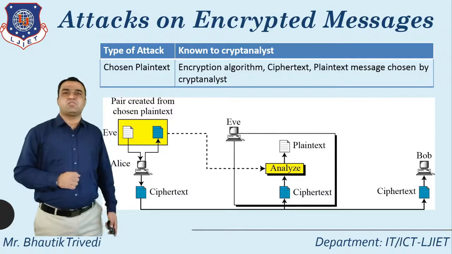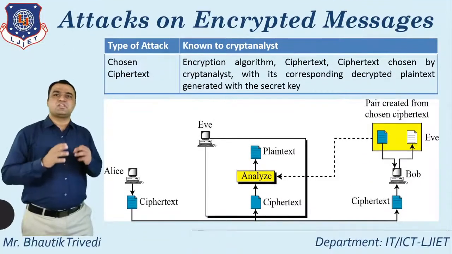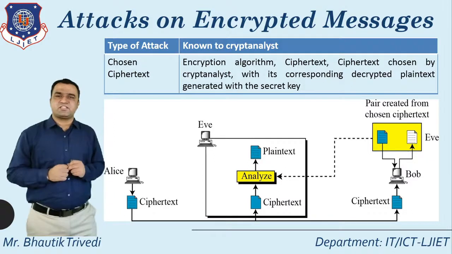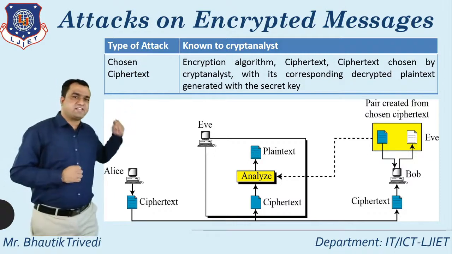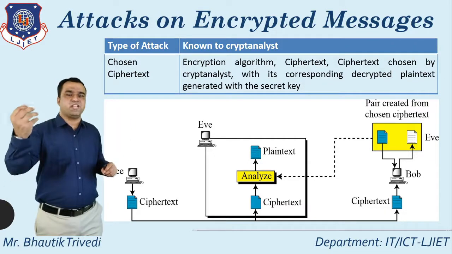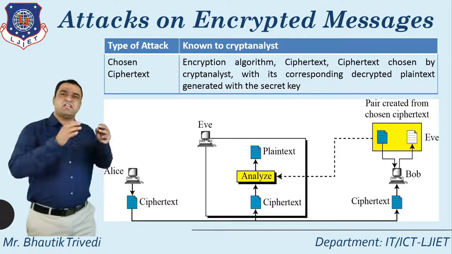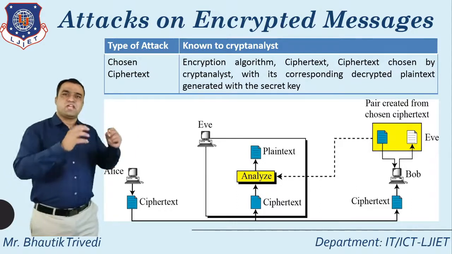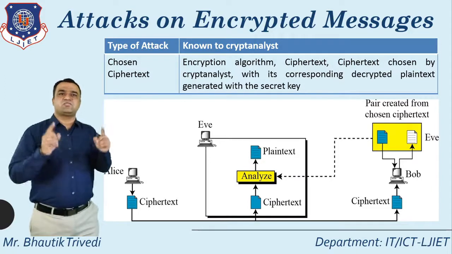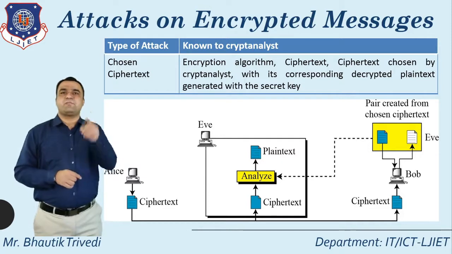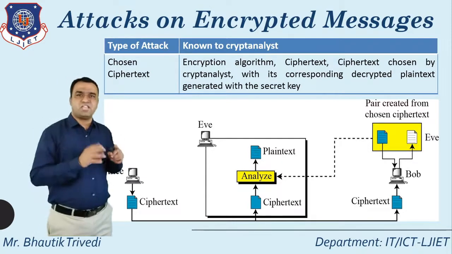After that, attack number 4, chosen ciphertext. Again, the procedure remains as it is, with the only change on the right hand side. Whatever the selection from the left hand side in the previous one, here in chosen ciphertext, the cryptanalyst knows the encryption algorithm, the ciphertext, and the ciphertext chosen by the cryptanalyst with its corresponding decrypted plain text generated with the secret key.